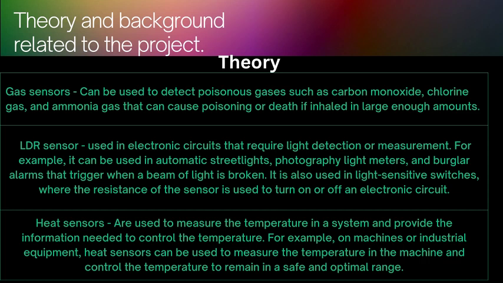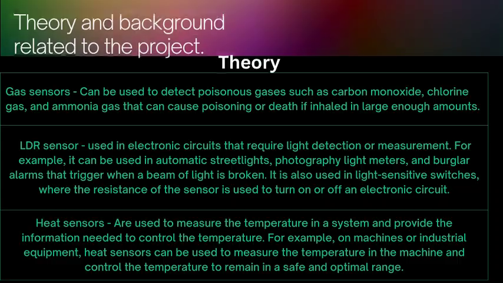electronic circuit on or off. Heat sensors are used to measure the temperature in a system and provide the information needed to control the temperature. For example, on machines or industrial equipment, a heat sensor can be used to measure the temperature in the machine and to control the temperature to remain in a safe and optimal range.